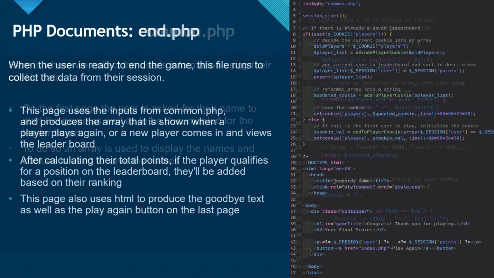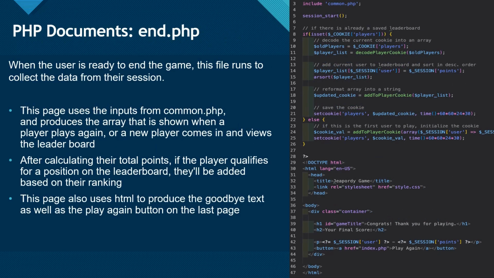Here, we can see end.php. The way that this file works is that it goes through the previous sessions and the collected data from our players, and it compares from common.php to the character's previous sessions. If it's a previously reoccurring character, it'll go through the previous session and be able to view them on the leaderboard as compared to their previous attempts. But if we're talking about a newer player, then this would essentially just be a fresh start for them, because they wouldn't have any previous cookies saved to pull from.